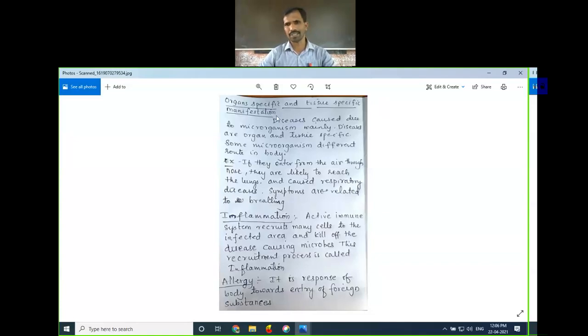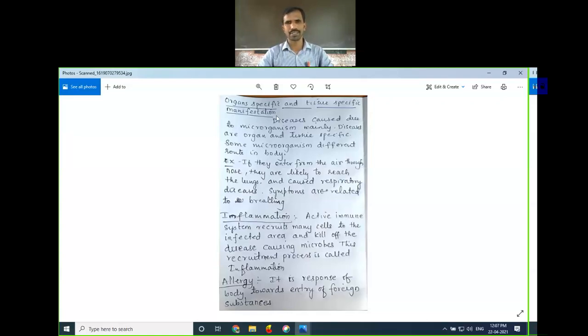Many diseases are caused due to microorganisms. They are called infectious diseases. These infectious diseases are specific. Like hepatitis virus, which reduces the functioning of the liver. It enters the liver and damages the liver cells. In the case of rabies virus, it enters the brain or nervous system and causes disease.